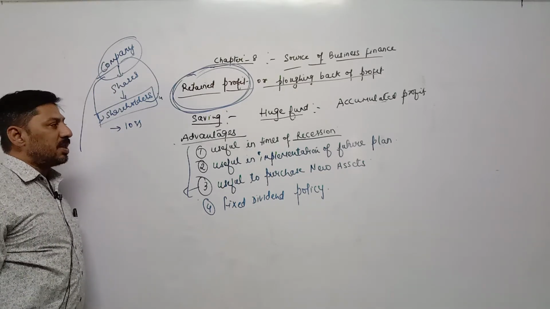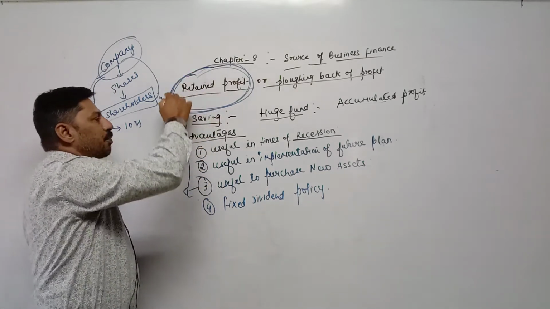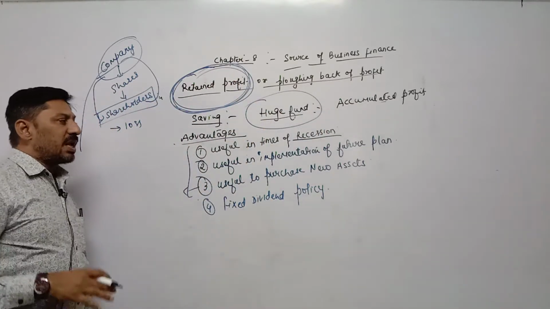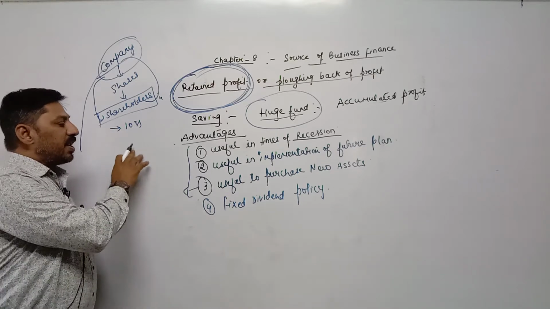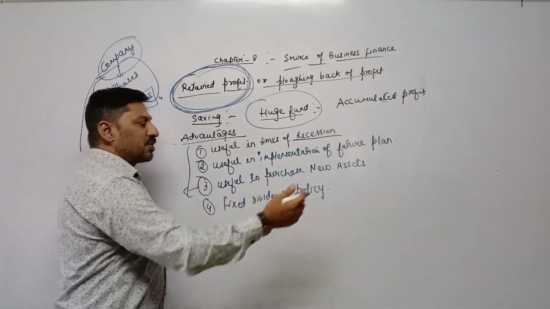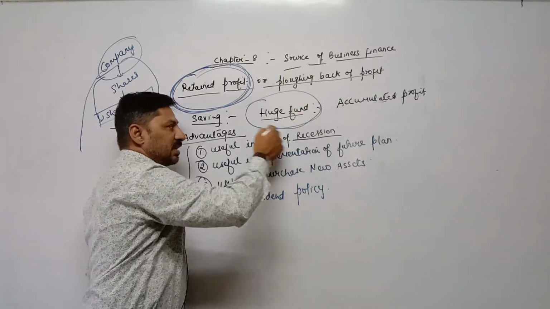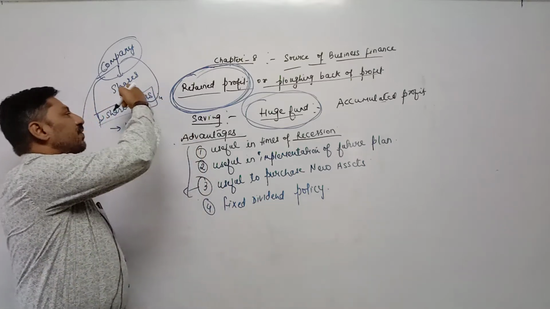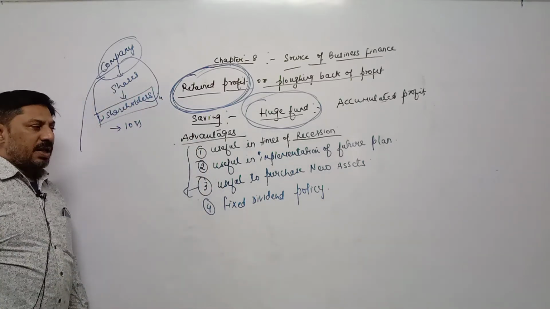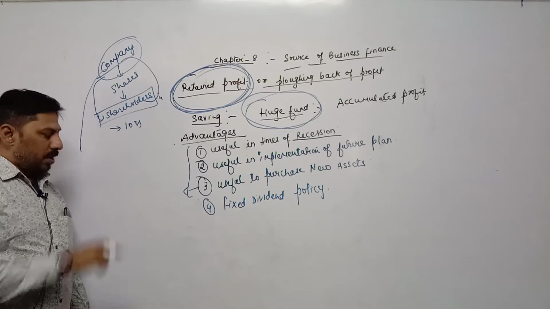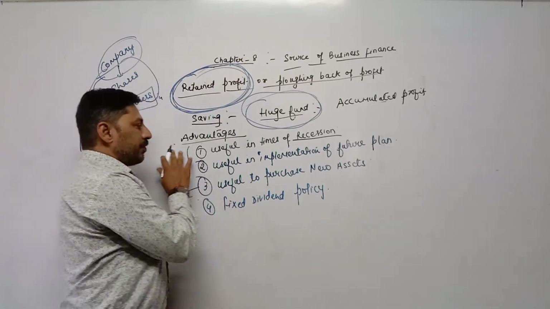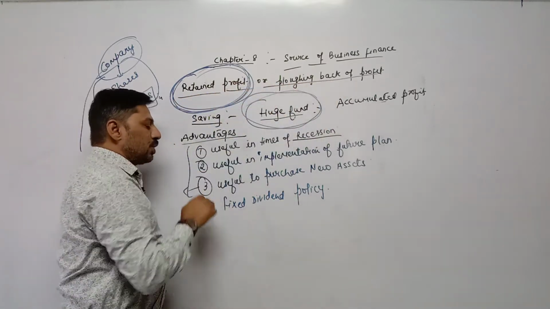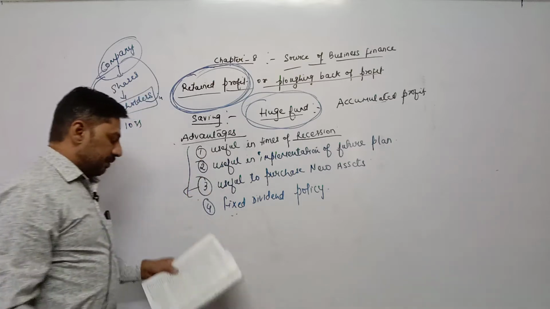But how is this possible? If the company has retained profit, meaning if they have a huge fund in the form of savings, that saving can be utilized by paying dividends to the shareholders for many years, for 3 years, 4 years. They can utilize these funds, and in this way they can adopt a fixed dividend policy and satisfy their existing shareholders. In this way they can build up their reputation in the market. So retained profit or plugging back of profit can also be used for a fixed dividend policy.